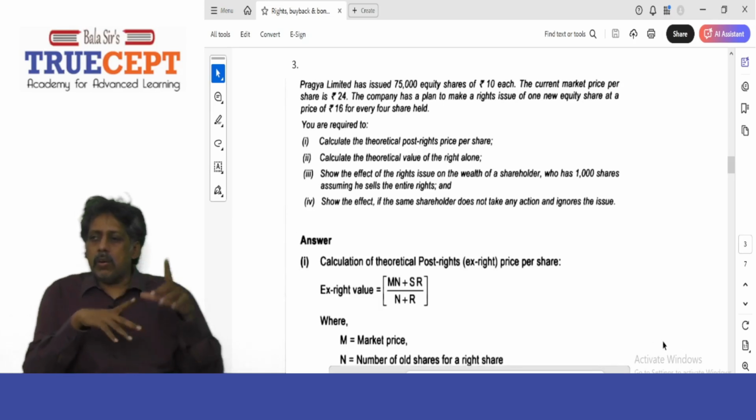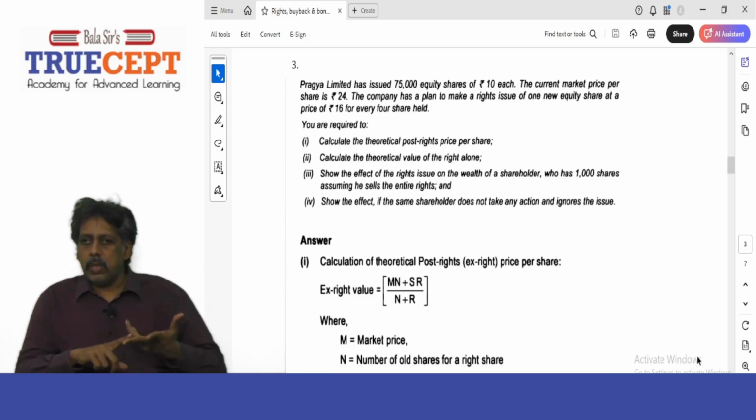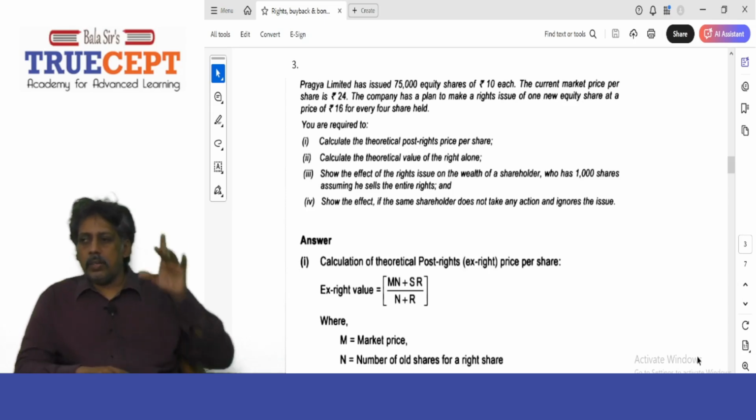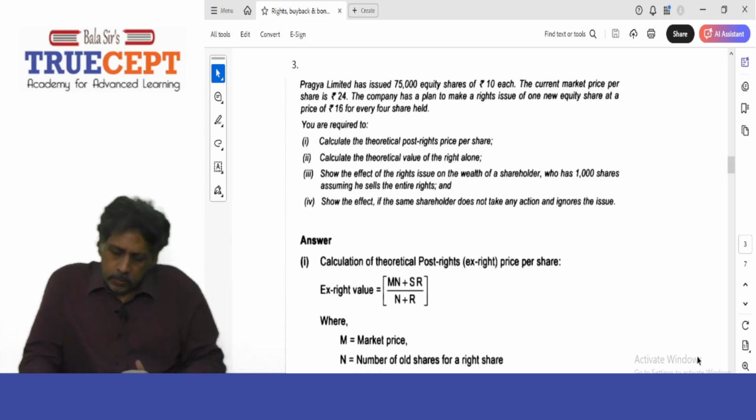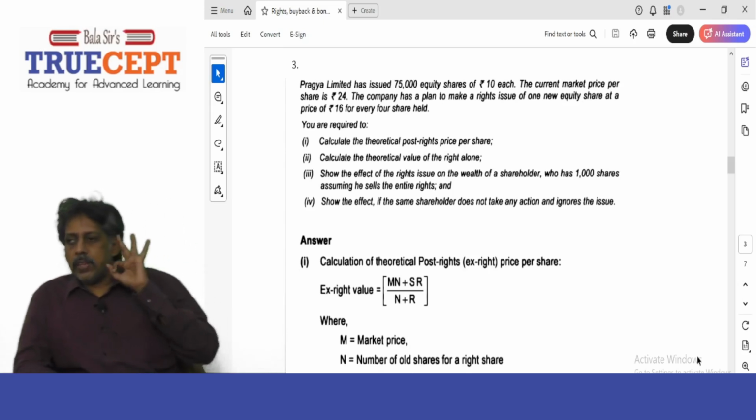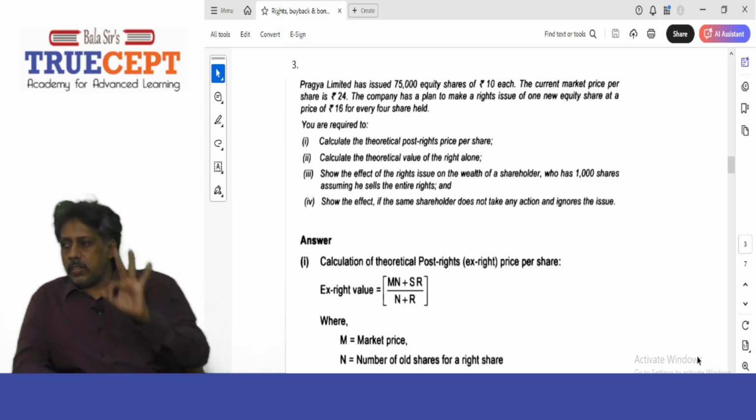So now we shall go ahead and take on examples on rights issue. And you all know this from your CA Intermediate law, that a company makes a rights issue in case it is in need of capital. The company can issue shares to the existing shareholders to expand the business, for example, right? Now let's go ahead. We have 3 examples on rights issue.